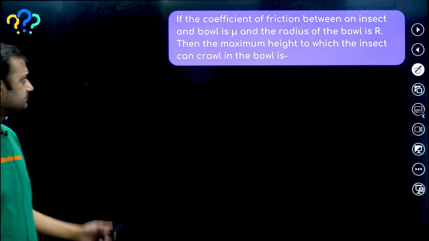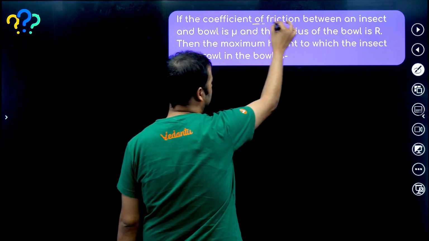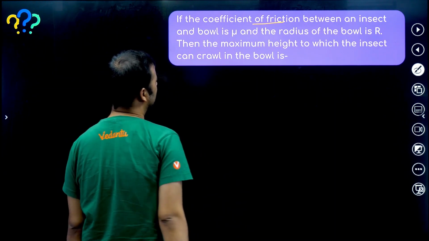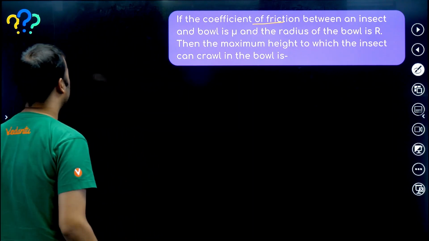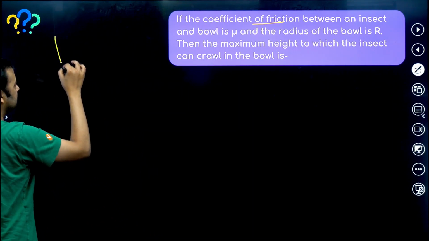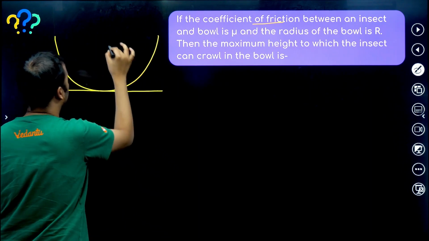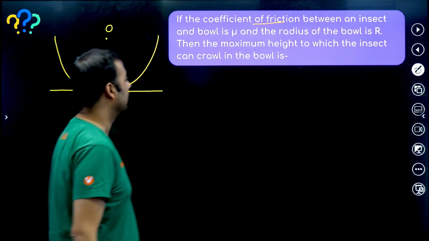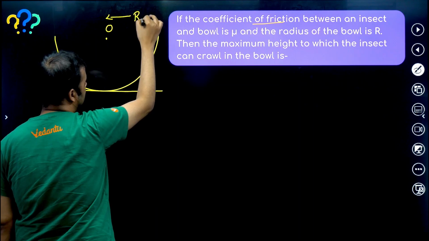Okay, let's see a question. If the coefficient of friction between an insect and a bowl is mu and the radius of the bowl is r, then what is the maximum height to which the insect can crawl in the bowl? Basically, suppose this is a hemispherical bowl which is fixed. Point O is the center of the bowl. The radius of the bowl is r, so this radius is r.